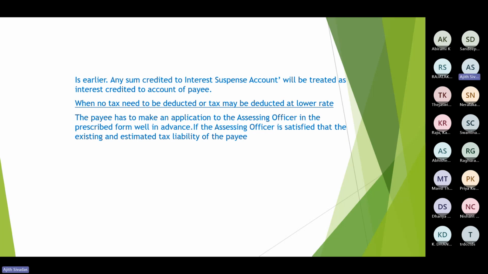Then we know there can be certain situations wherein the recipient is not identifiable or the amount cannot be paid to the bank account which is being mentioned, or it is inactive due to various reasons. In those situations, if the recipient is not identifiable, then the amount would be credited to a suspense account. Then when it gets cleared, it would be given to the person who actually deposited.